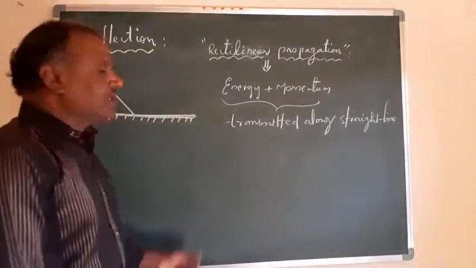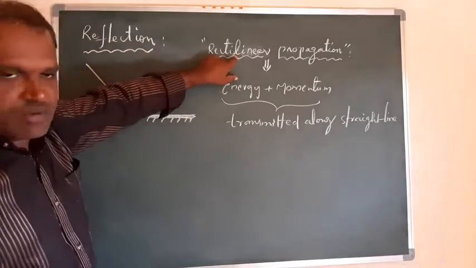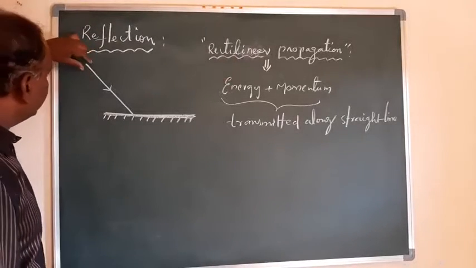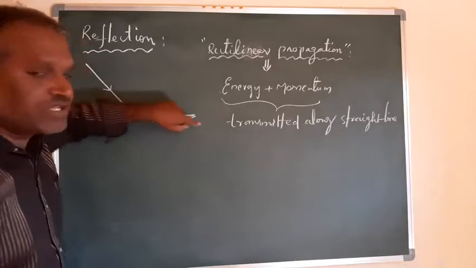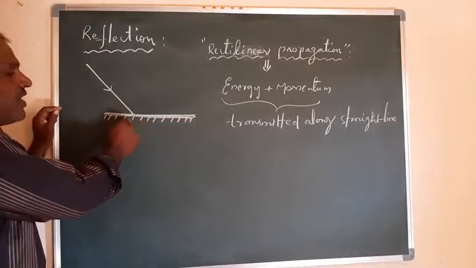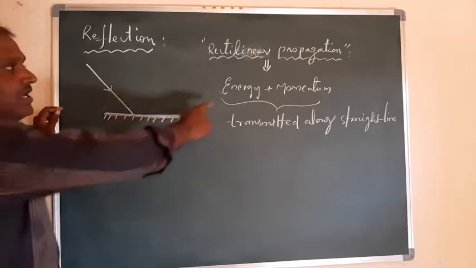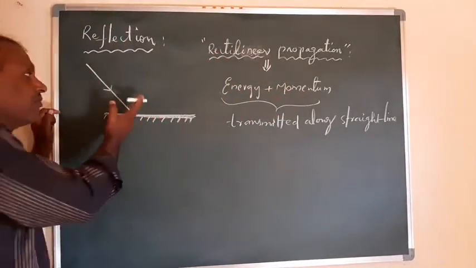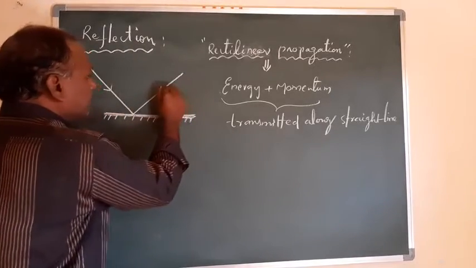Now in this, the light ray is coming from the source of light in the form of rectilinear propagation, that is called a ray of light. So this is the ray of light coming from the source of light, which interacts with the surface, a plane surface I consider. Once it falls on the matter, it can be retraced. I said the energy and momentum of that light gets back into the same medium. So here I am drawing like this.